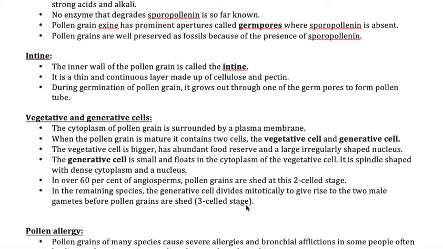See, yes, they are shed in the two celled stage, but once the pollen grain reaches the stigma, the intine gets stimulated by the vegetative cell, and then it produces the pollen tube. After pollen tube formation, the generative cell enters into it and undergoes one mitotic division, and that also you need to take. Hope you are understanding my point.